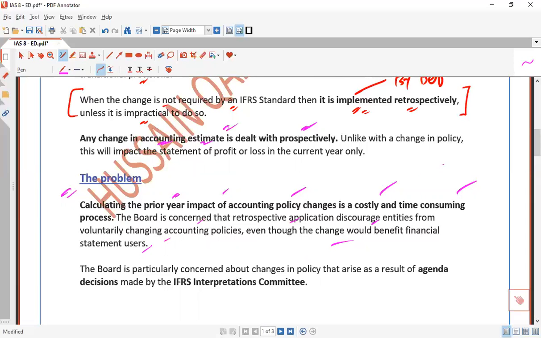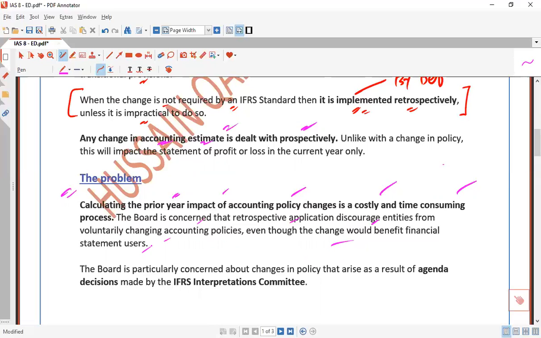The issue is very complex to apply retrospectively, time consuming and costly. Although it is beneficial for the company or for users of the financial statements, for example if we move from FIFO to FCO or FCO to FIFO, it is very time consuming and costly, specifically for the prior period.